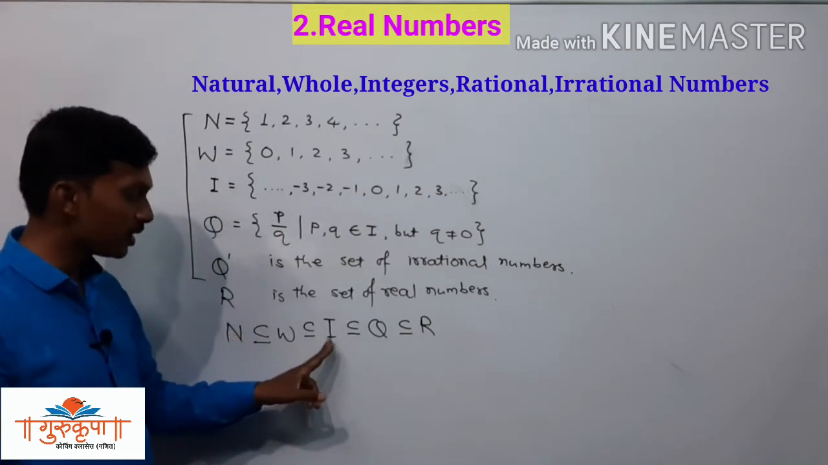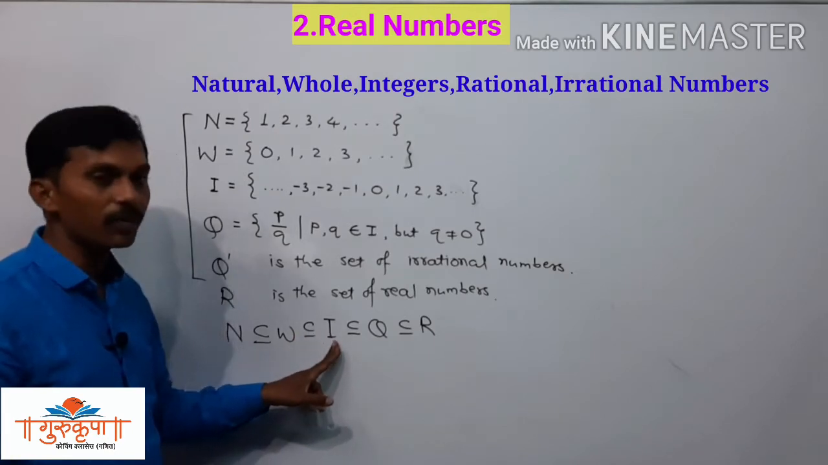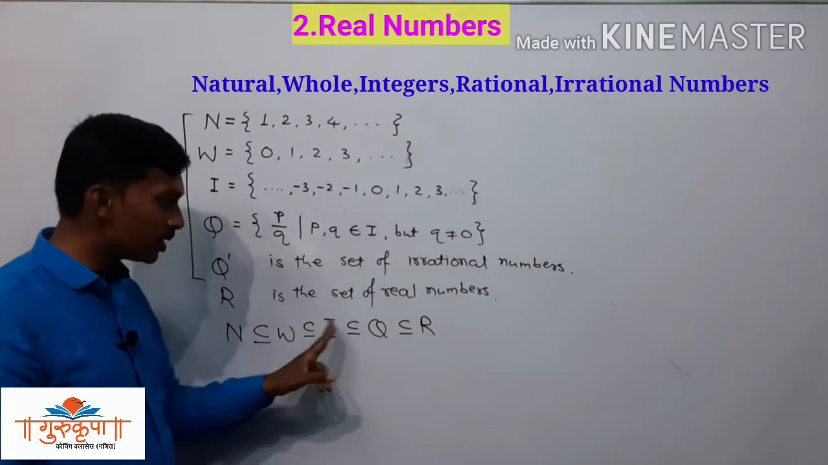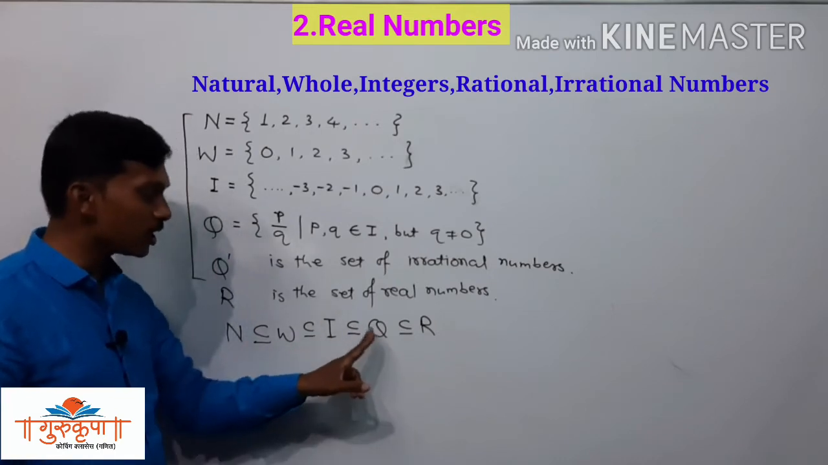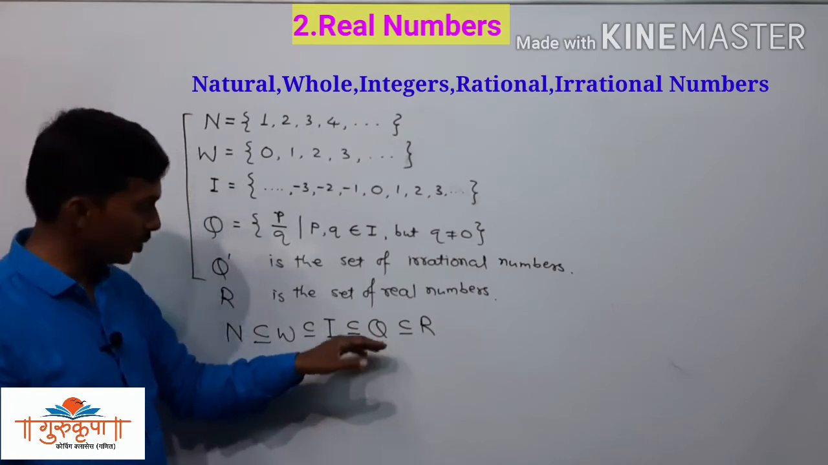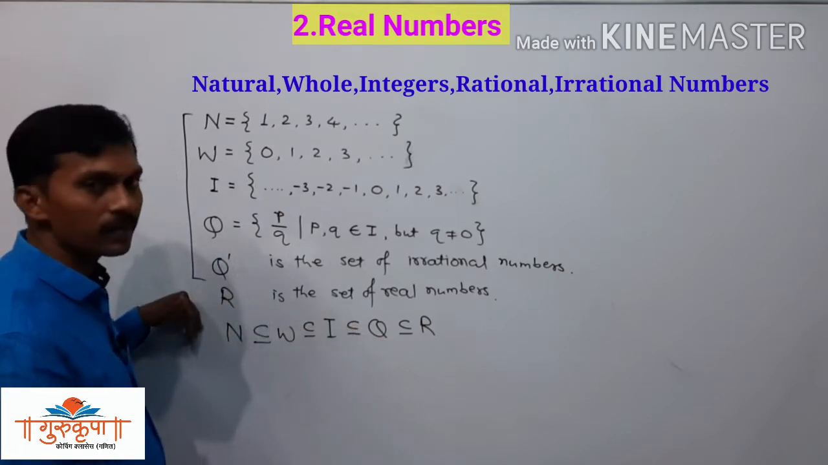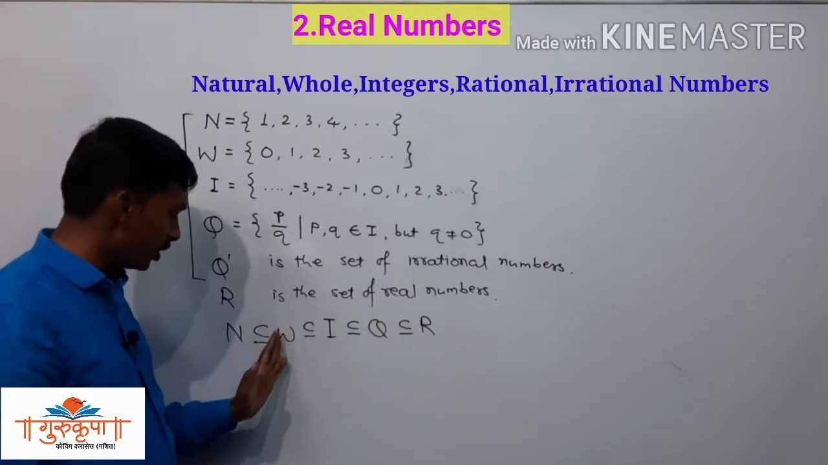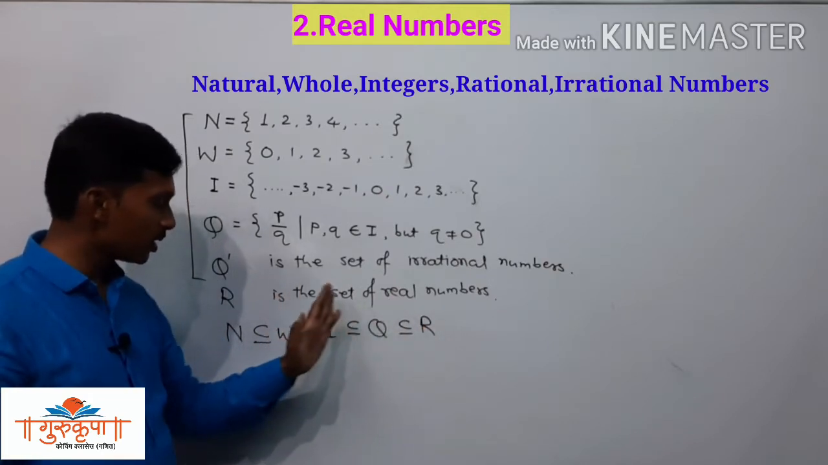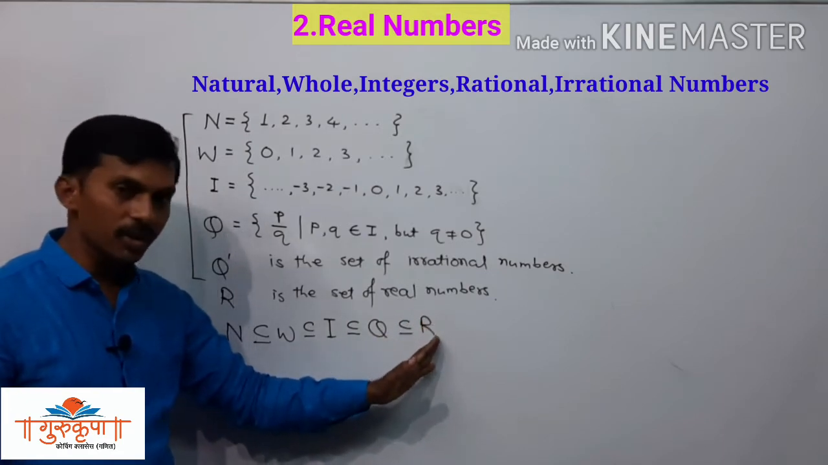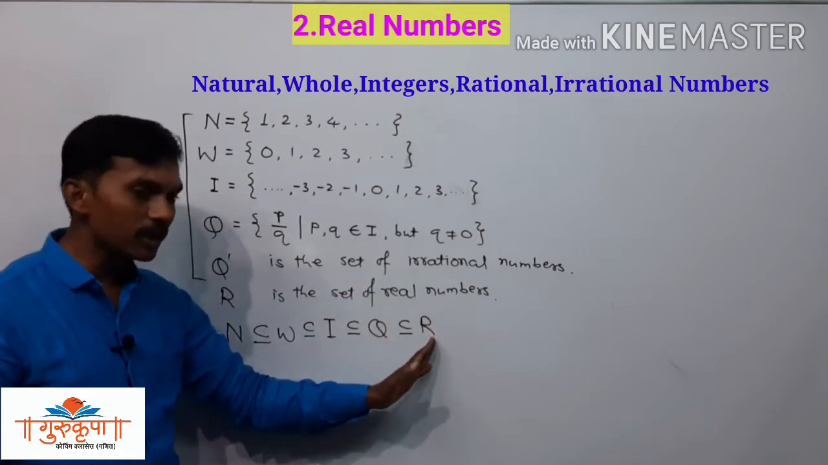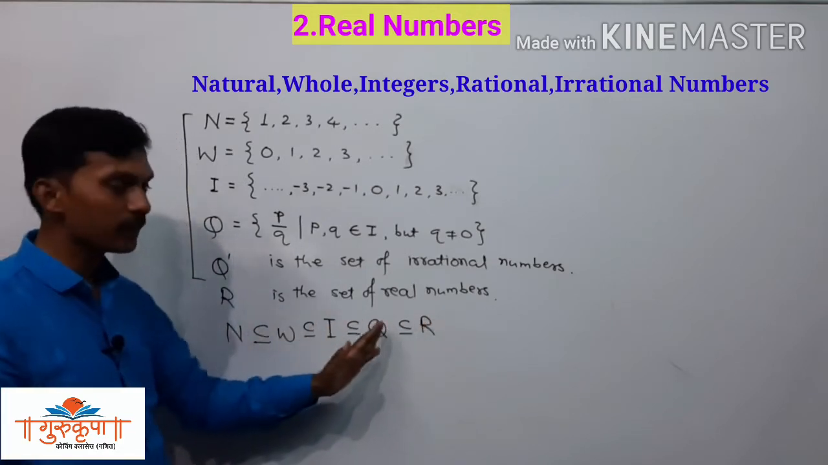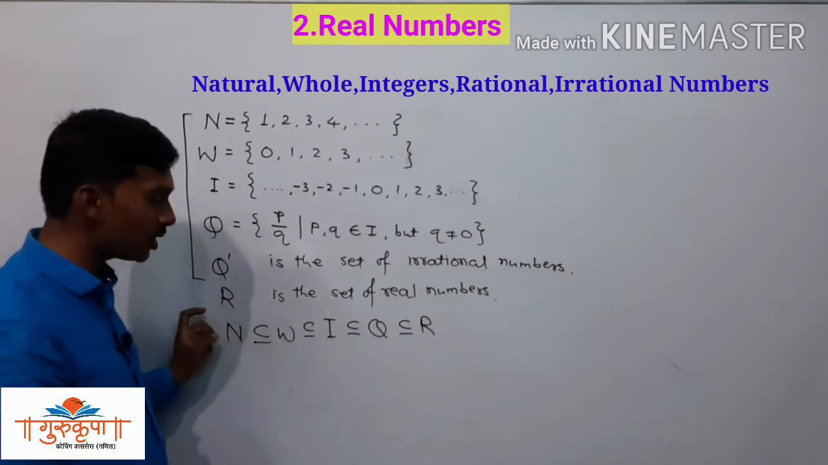Here N is a subset of I and W is also a subset of I. N is a subset of Q, W is a subset of Q and I is also a subset of Q, but Q is not a subset of all these three. And here N is a subset of real numbers, W is a subset of real numbers, I is a subset of real numbers and Q is also a subset of real numbers, but R is not a subset of anyone. You have to remember this relation carefully.